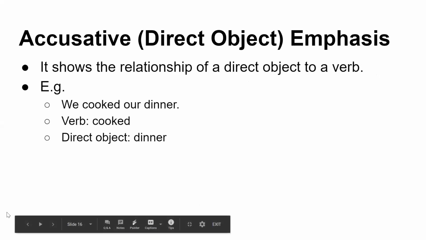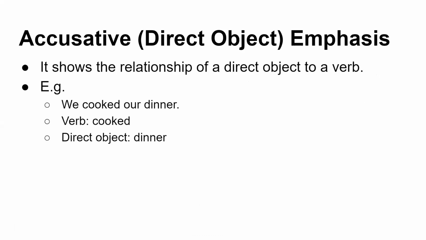Next one is direct object emphasis. Now it shows the relationship of a direct object to the verb. Now, we cooked our dinner. We is a subject, cooked is the verb, and dinner is our direct object.